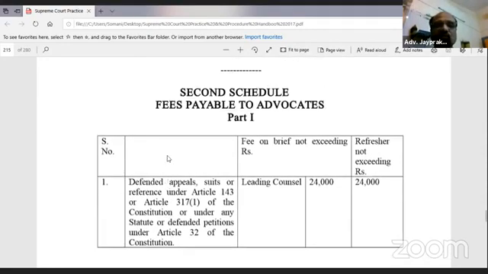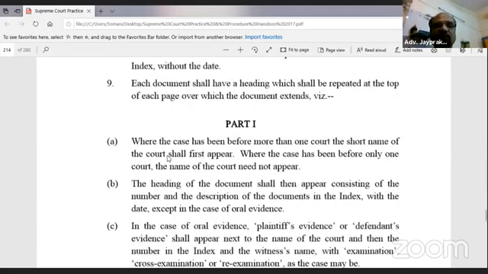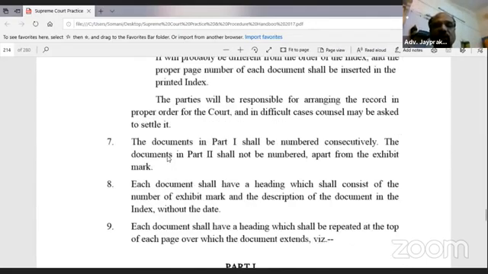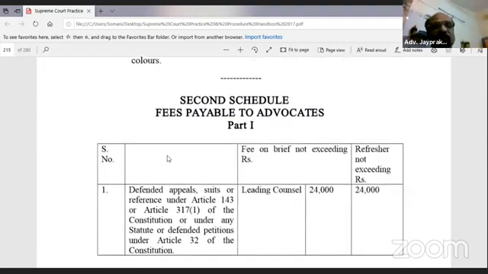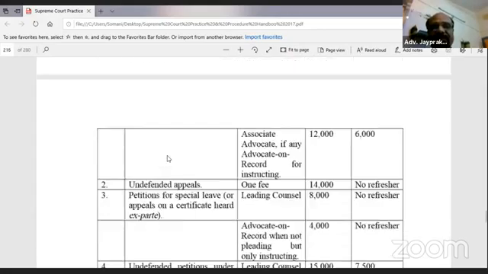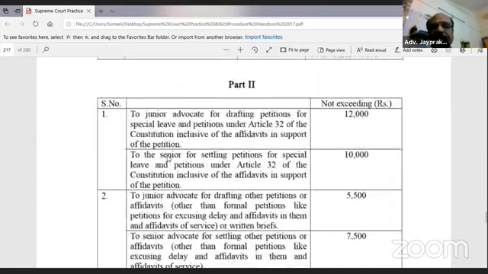See, this is the court fee. This is the second schedule. This is the first schedule. This is first schedule, part 1 already. I have seen part 2. We have seen all the sections of the Supreme Court. This is the second schedule, fees payable to advocate. This is the chart. Fees payable to.